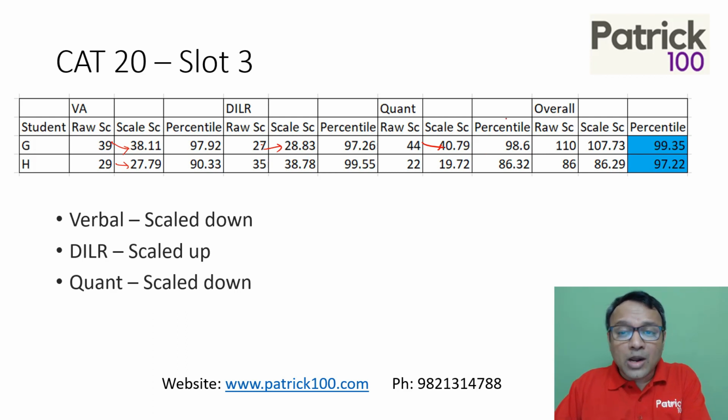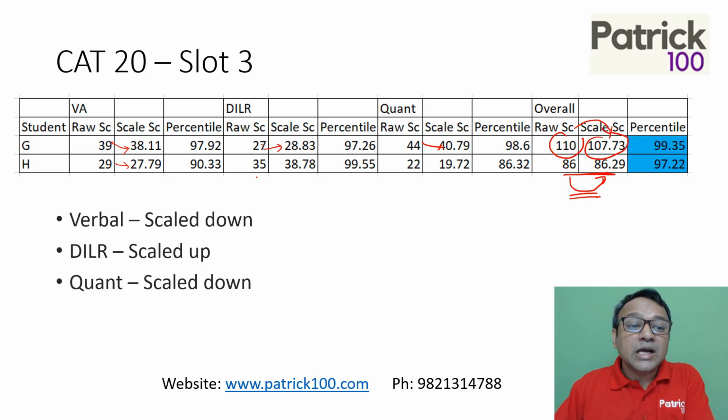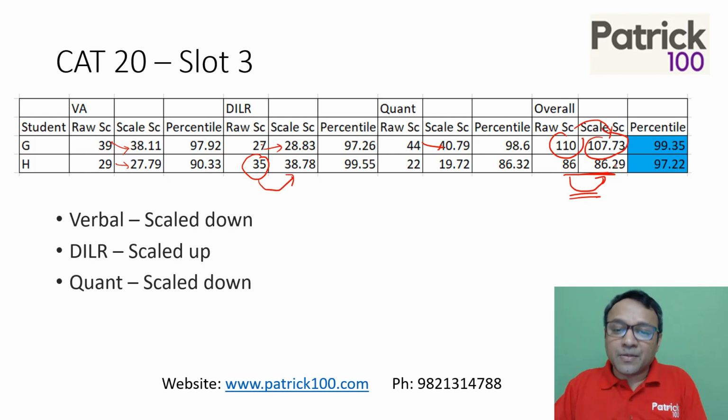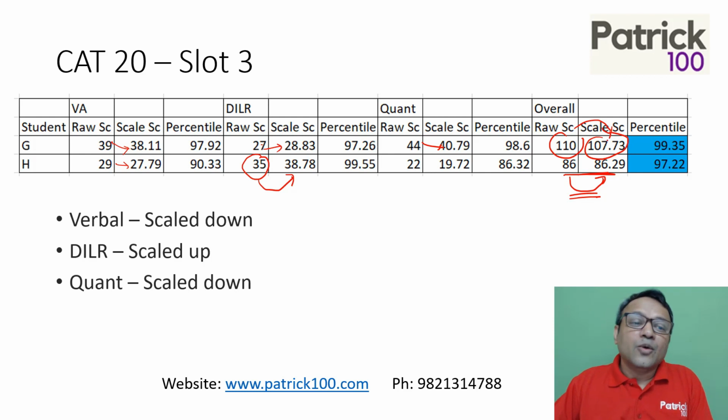If you look at the overall, I gave you two different sets of marks because, here, the scaling is down. I've taken these marks to show that in the same slot the scaling actually went up. Why did the scaling go up here? Because student H scored more marks in DILR, where the scaling went up, and therefore his overall scaling went up. Whereas student G scored fewer marks in DILR, where the scaling went up, so his overall weightage of DILR was less, therefore his overall score also went down.